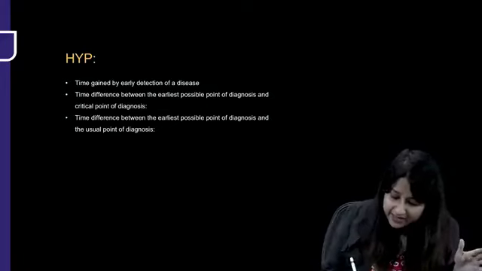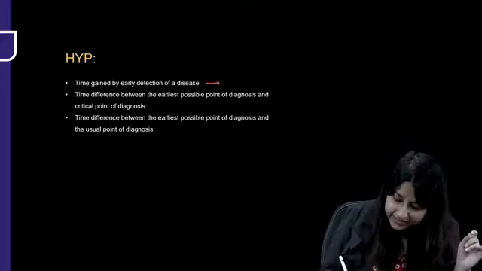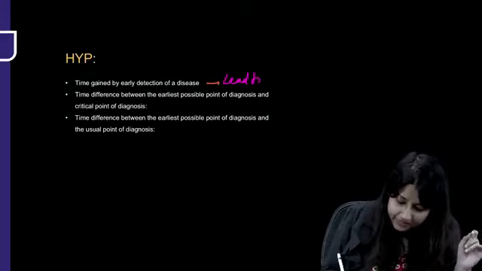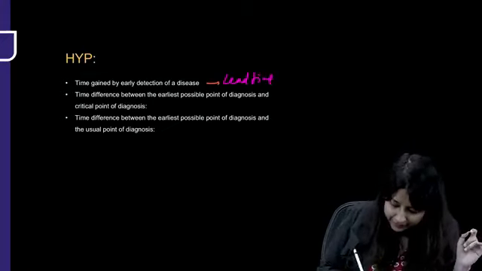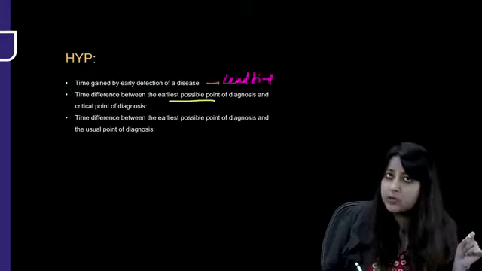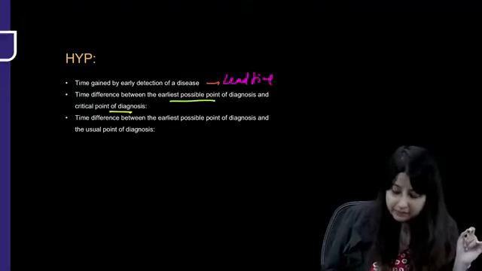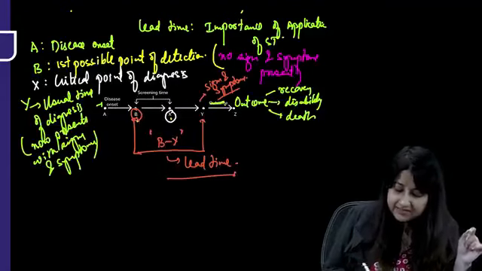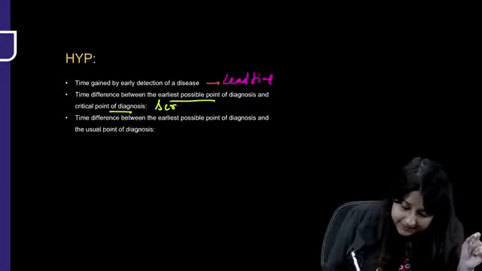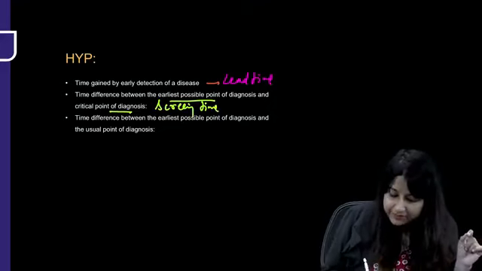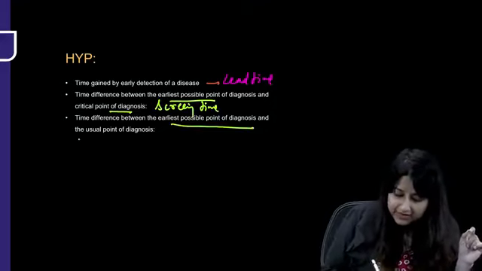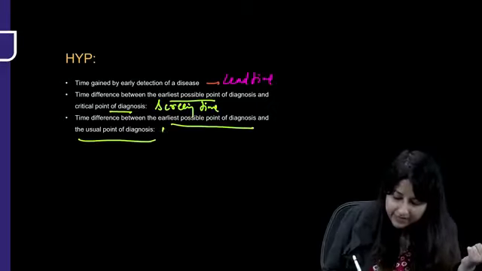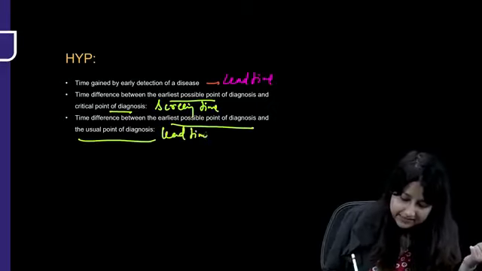So time gained by early detection of a disease, everybody, is lead time. Direct MCQ: time difference between the earliest possible point of diagnosis and critical point. X is the critical point. This is screening time. Don't be in a rush and mark it as lead time. The time difference between earliest possible point of diagnosis and usual time of diagnosis, everybody, that is lead time.